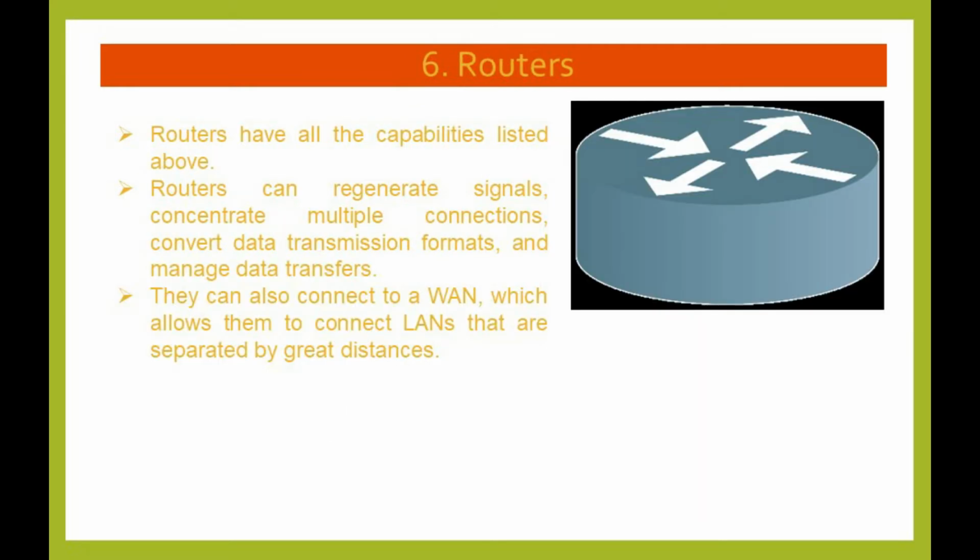Routers. Routers have all the capabilities listed above. Routers can regenerate signals, concentrate multiple connections, convert data transmission formats, and manage data transfers. They can also connect to a WAN, which allows them to connect LANs that are separated by great distances.